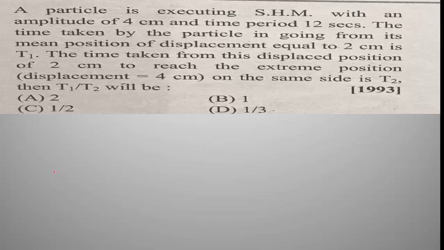The first problem: a particle is executing simple harmonic motion with an amplitude of 4 centimeter and time period 12 seconds.